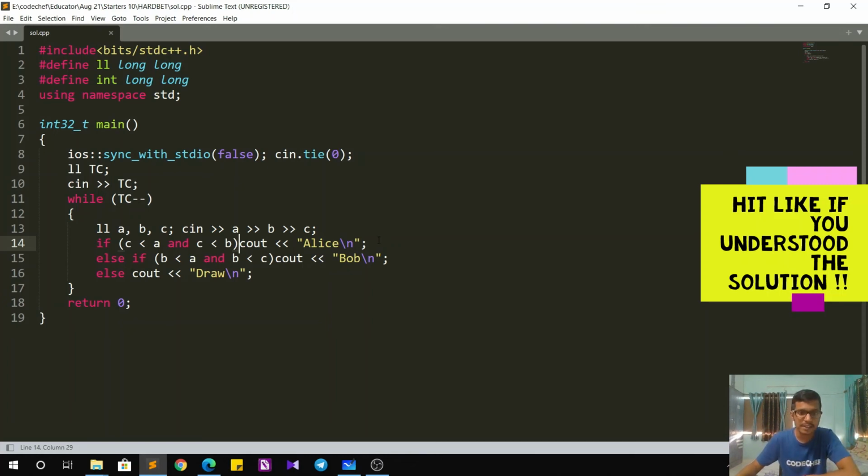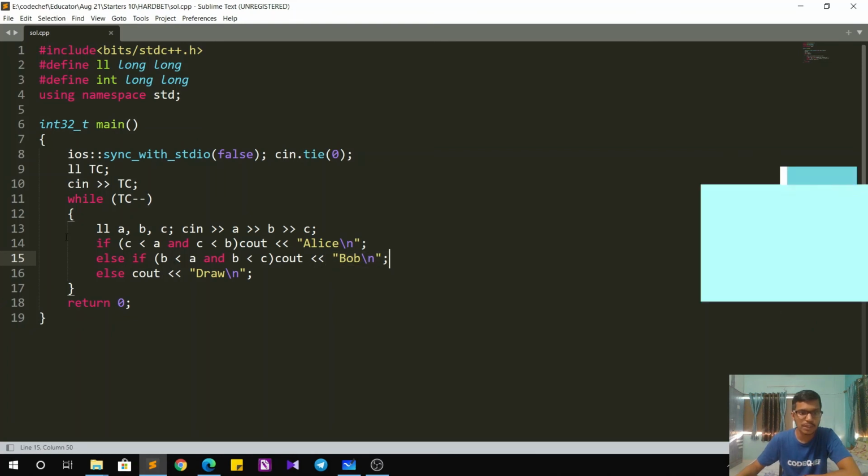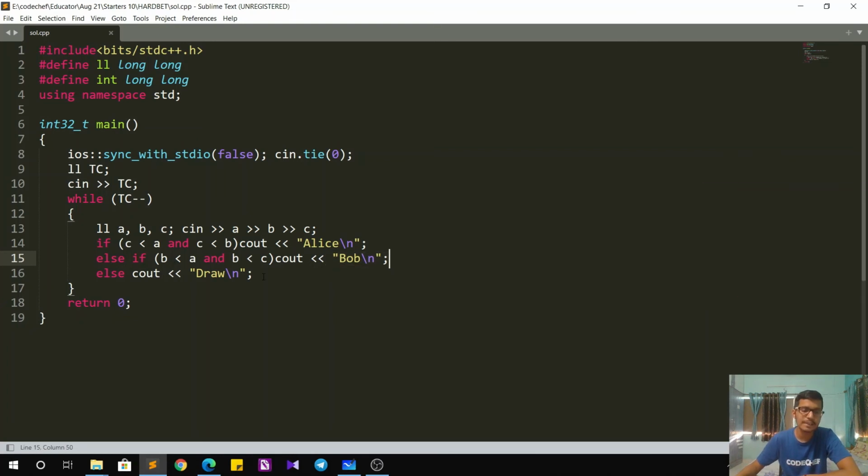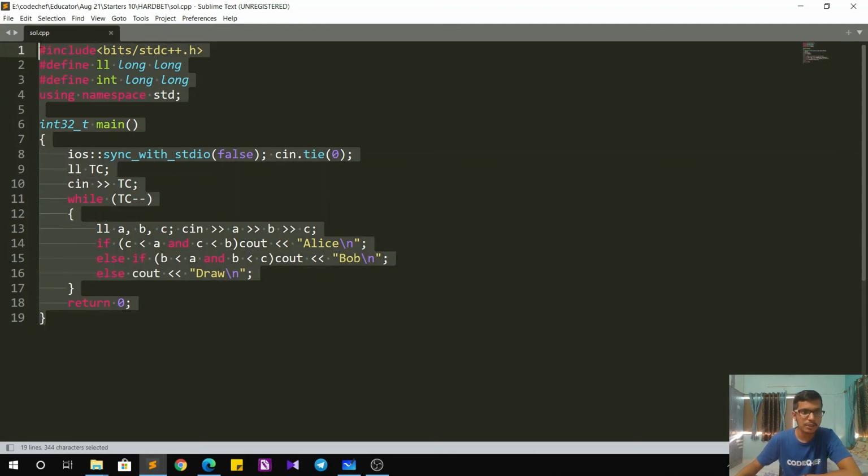In that case, Alice wins the bet. If B is the toughest one, that is if B is less than A and B is less than C, in that case, Bob wins the bet. If both of these conditions are not true, then definitely we have a draw. So this completes our solution.